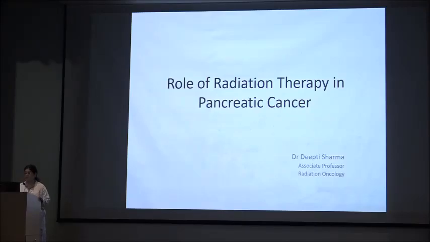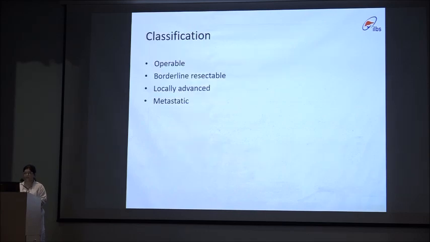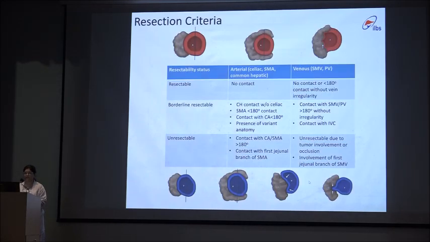Morning all. So now we'll be moving from risk predictive models to the treatment modality. So, role of radiation therapy in CA pancreas. Pancreas is the 15th most common cause of cancer globally, with an incidence ASR of 4.9 per lakh population. For the purpose of treatment modality, we divide the patient as having an operable disease, borderline resectable, locally advanced or metastatic disease at the time of presentation.